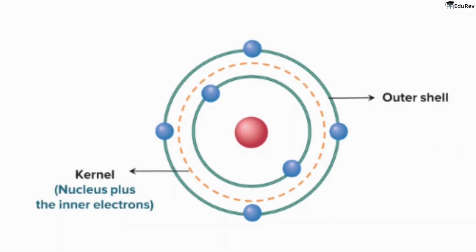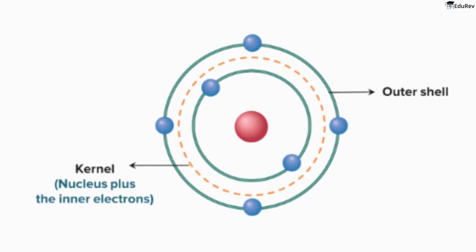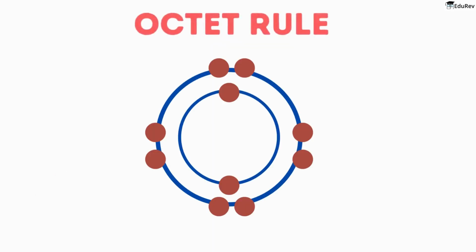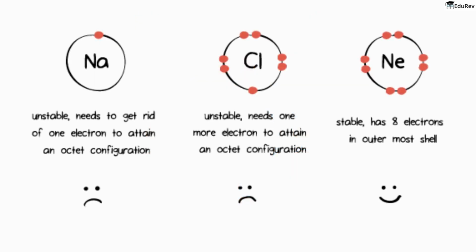According to Lewis theory, atoms consist of a positively charged kernel and an outer shell that holds the valence electrons. Atoms are considered most stable when their outer shell is filled with 8 electrons, which is called the octet configuration. Achieving this stable configuration is crucial for atoms as it symbolizes stability. Atoms can achieve this stable configuration by forming chemical bonds with other atoms, following the octet rule.